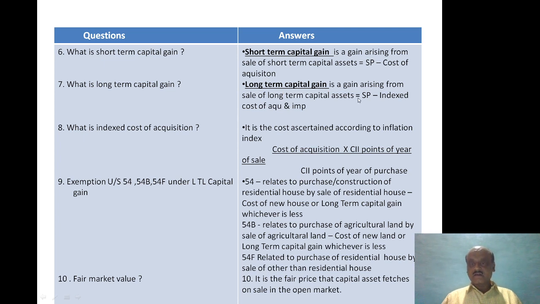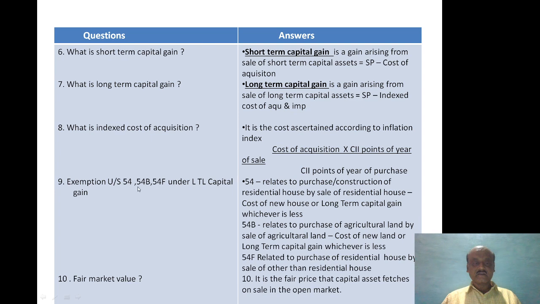Long-term capital gain can be calculated by applying this formula: sales proceeds minus indexed cost of acquisition and indexed cost of improvement. Then what is indexed cost of acquisition? It is the cost ascertained according to inflation index points. That is called the indexed cost of acquisition. So indexed cost of acquisition is equal to cost of acquisition into cost inflation index points of year of sale divided by the cost inflation index points of year of purchase. By applying this formula, we can calculate the indexed cost of acquisition.